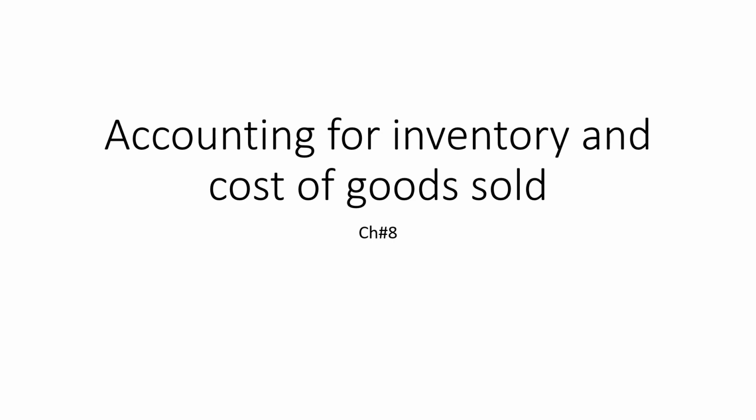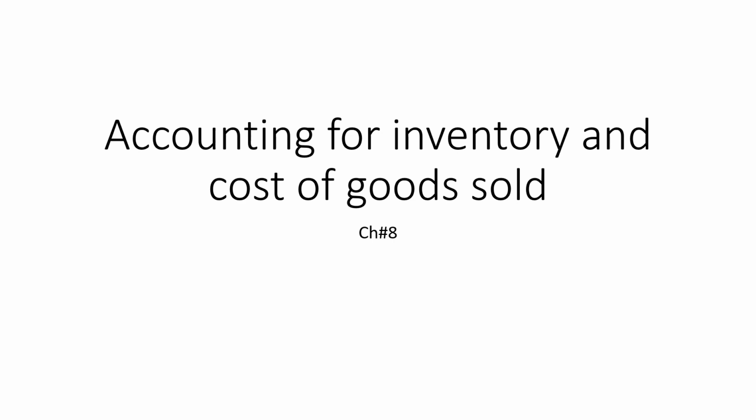Today we'll start chapter number 8, which is related to accounting for inventory and cost of goods sold. What is inventory? Inventory is the term for the goods available for sale and raw material used to produce goods available for sale. Inventory represents one of the most important assets of the business because the turnover of inventory represents one of the primary sources of revenue generation and subsequent earnings for the company's shareholders.